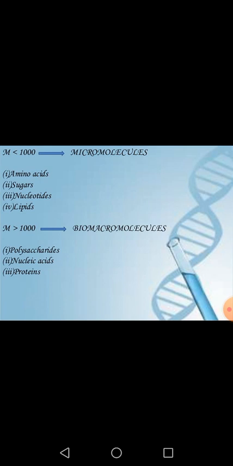So we have two types of biomolecules: micro biomolecules and macro biomolecules. Who are my micro biomolecules? Those biomolecules having molecular mass less than 1000 Dalton. Examples: amino acids, sugars, nucleotides and lipids. While those biomolecules whose molecular mass is more than 1000 Dalton are called macrobiomolecules. Examples are polysaccharides, nucleic acids and proteins.